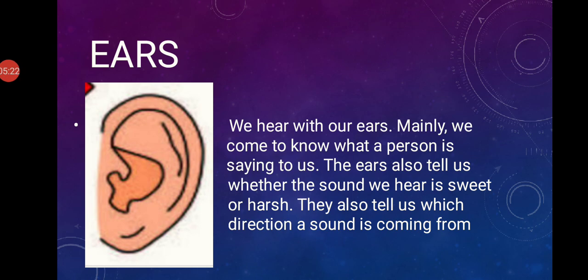We can hear the thunderstorm, we can hear types of noises and sounds, whether the sound is sweet, whether the sound is harsh, whether the sound is of a bird or an animal, whether it is coming from very far or very near. That also we can make out with the noise. So all these things we can do with our ears. Therefore the ear is one of our sensory organs.